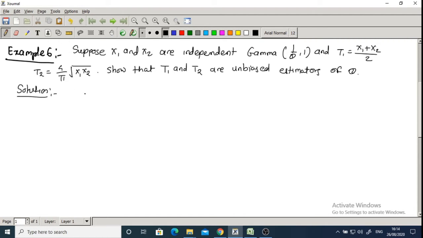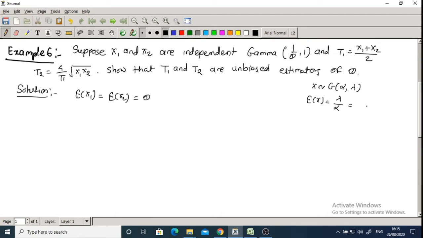First, what information is given? X1 and x2 are independent gamma. Means what? Expected value of x1 is equal to expected value of x2. The mean is same, that is theta, for both the distributions, because when x follows gamma with alpha lambda, in this case expectation of x is lambda upon alpha.